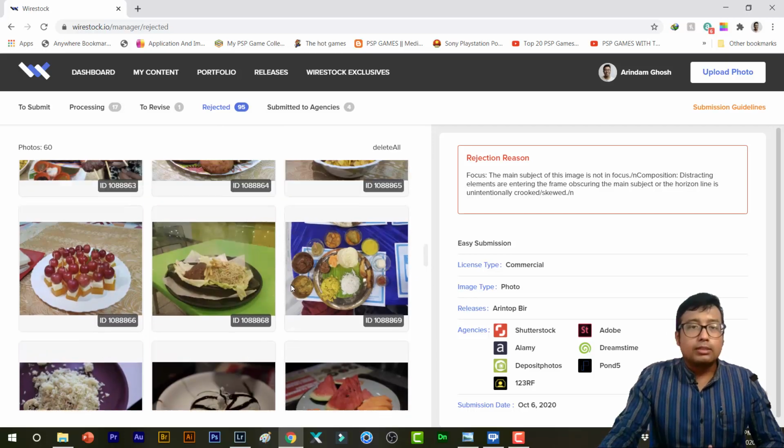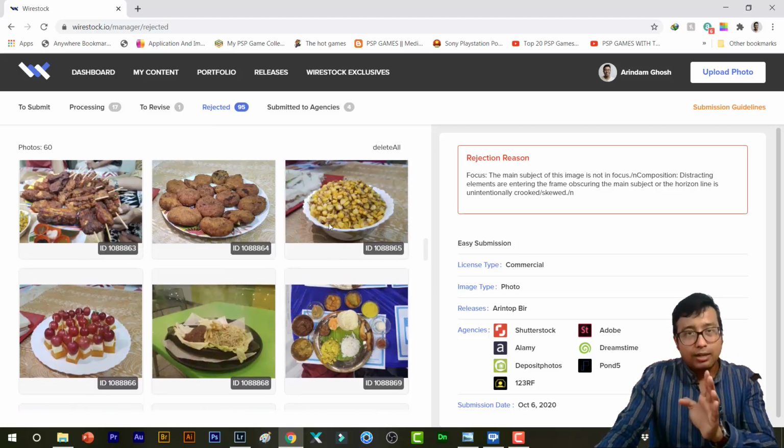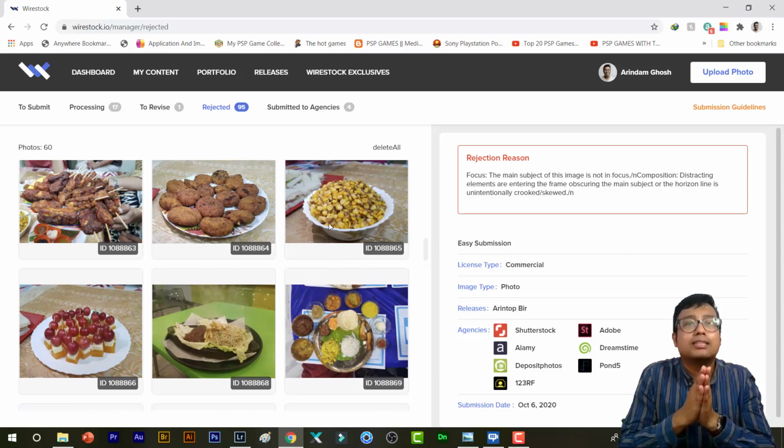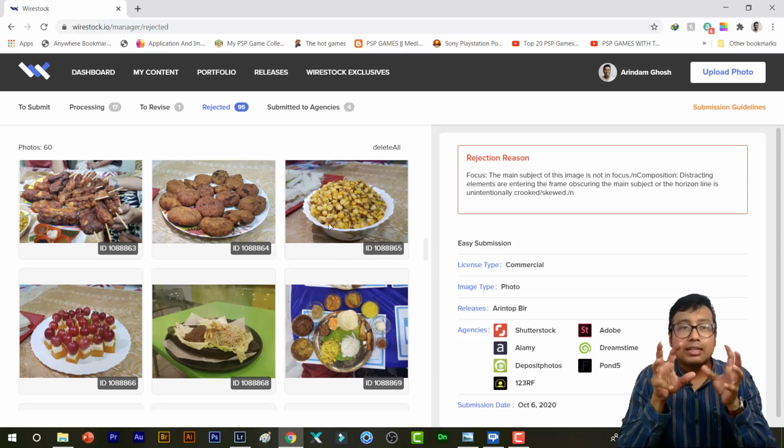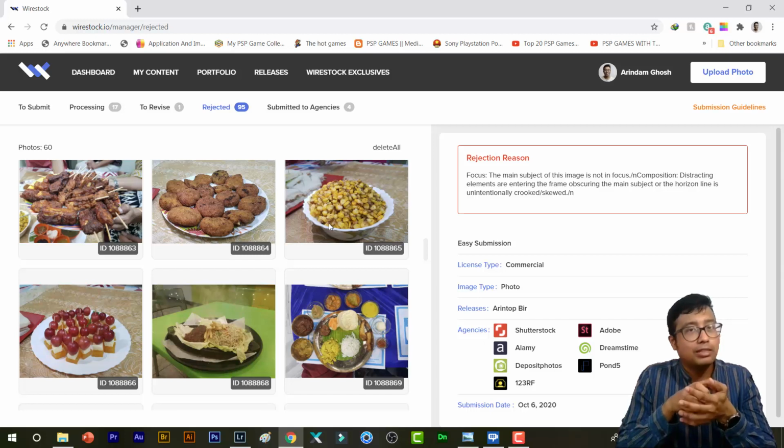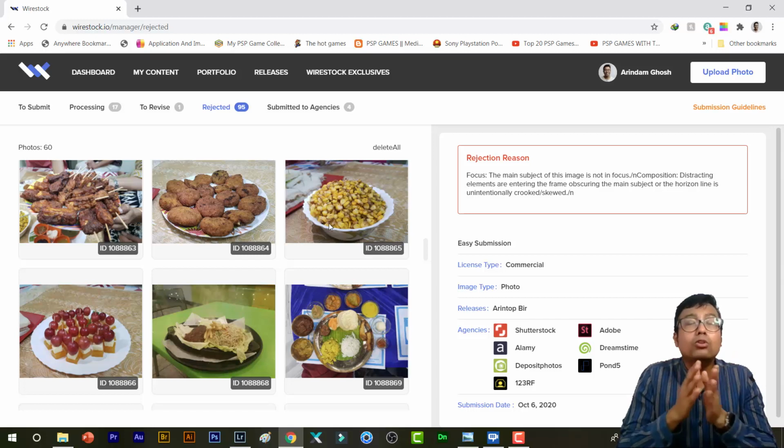The problem is, let us presume that Shutterstock rejected these. But in reality, nowadays the photos rejected by Shutterstock, the rejection reason may be anything, maybe they are using bots. Those would have been accepted by Dreamstime, Adobe Stock, 123RF, etc. Those agencies are much more lenient.